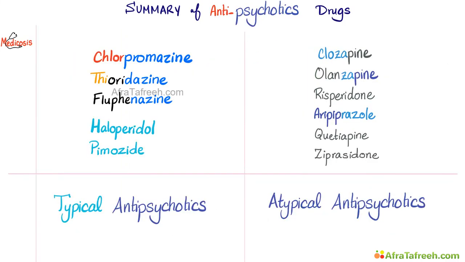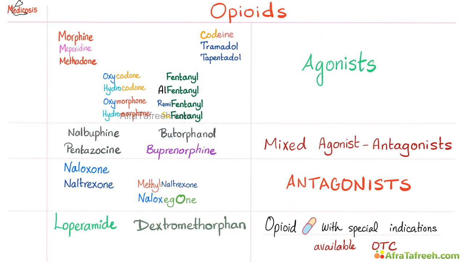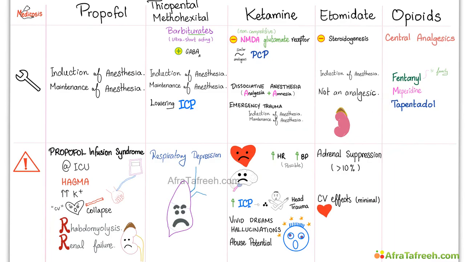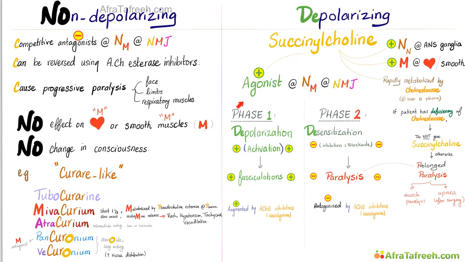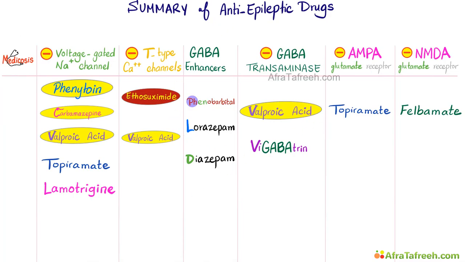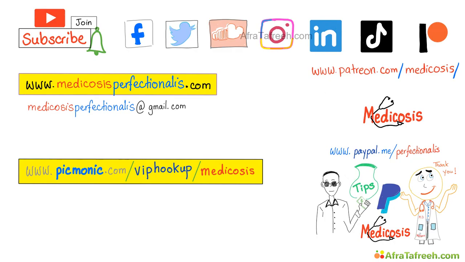Here is a summary of all of the benzodiazepines, the barbiturates, Parkinson's drugs, even more Parkinson's drugs, typical and atypical antipsychotics, antidepressants, the opioids, Alzheimer's pharmacology, the mood stabilizers. We use these for bipolar disorder. General anesthetics, local anesthetics have two groups, and the neuromuscular blockers, CNS stimulants for ADHD, the anti-epileptic drugs, and last, the cannabinoids.